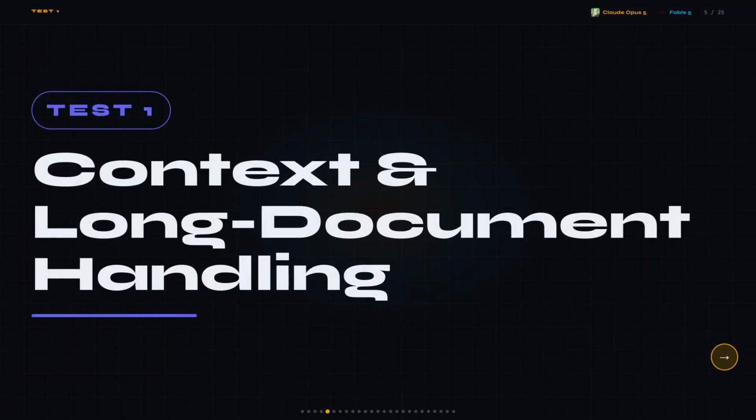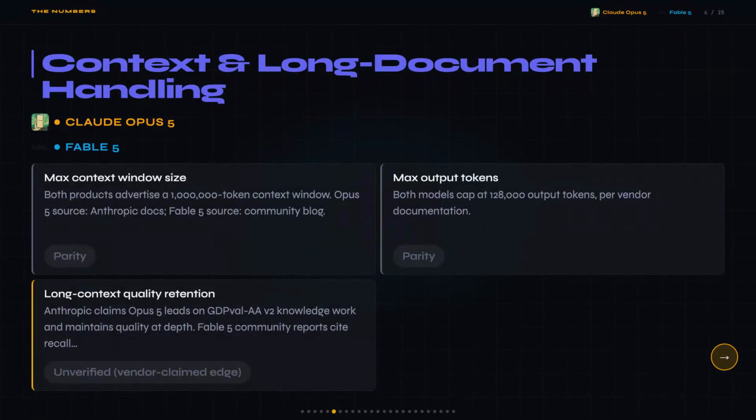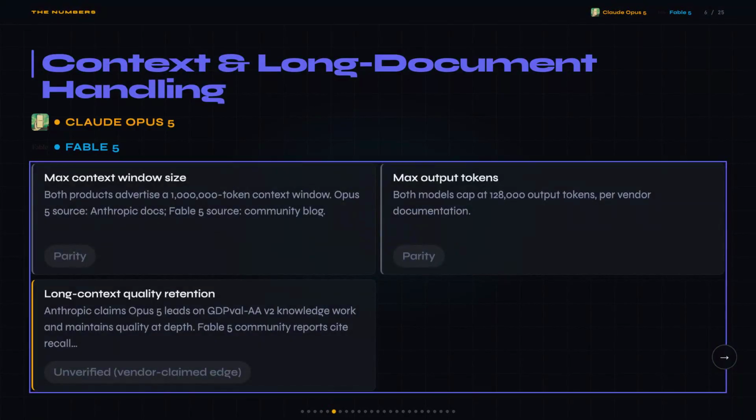So imagine you're feeding a model a 900,000 token code base, or a massive research doc, and it just starts hallucinating things from the middle of the file because it lost the thread. That's a real failure mode, and it's the kind of thing that breaks production pipelines silently. I looked at what both vendors actually published here, and what surprised me is that on paper, they're identical.